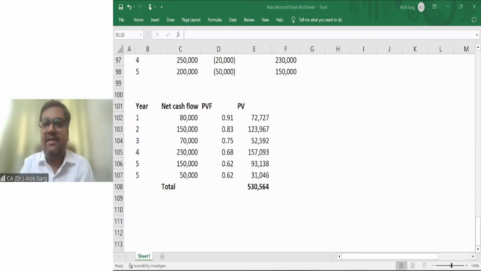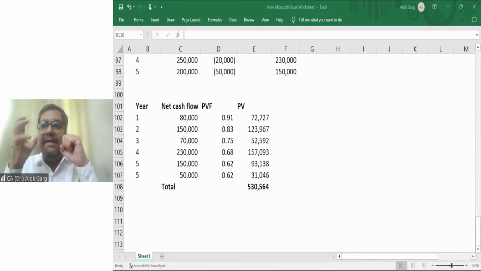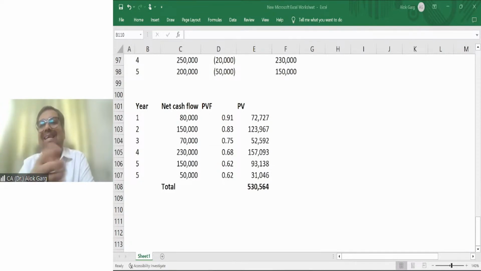Discount rate is very simple, friends. Of course, discount rate depends upon the time value of the money and risk specific to the asset. Let's say if it is a real estate company, their rate of interest is higher than an IT company, information technology company, right? So discount rate is normally a pre-tax market rate. So you need to take the discount rate which is the pre-tax rate. In the question, if pre-tax rate is given and post-tax rate is given, you have to take the pre-tax market rate as a discount rate.